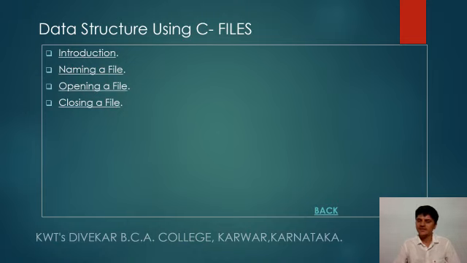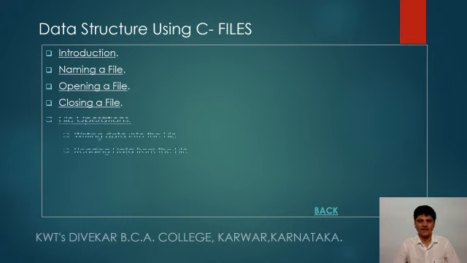Fopen takes two parameters: one is the name of the file and second is the purpose of the file. The purpose of the file is the mode of the file. The mode can be read, write or append: r for read, w for write, and a for append. Then closing a file: whenever a file is opened, it should be closed. So fopen, then the file pointer variable.